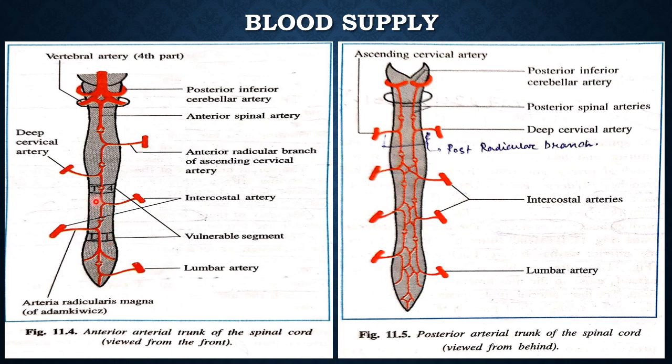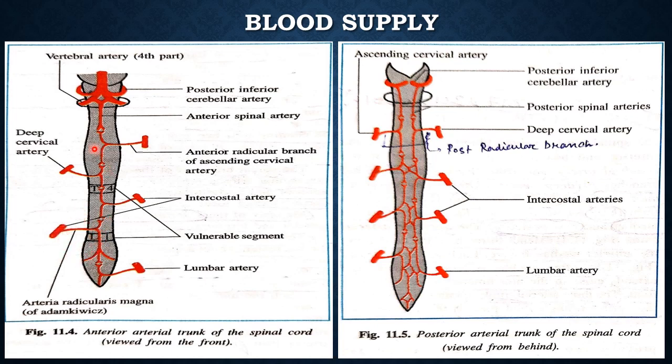It is curiously observed that when the arteria magna is higher in position, the great anterior radicular arteries are fewer in number. But when it is located lower in position, the radicular arteries increase in number. The arteria radicularis magna is the great radicular artery, a very large bore radicular artery.